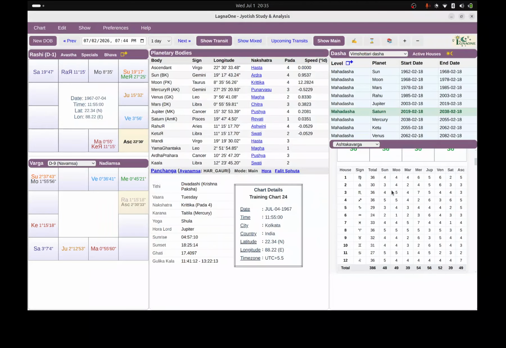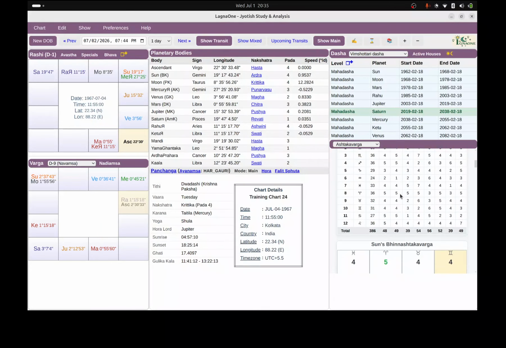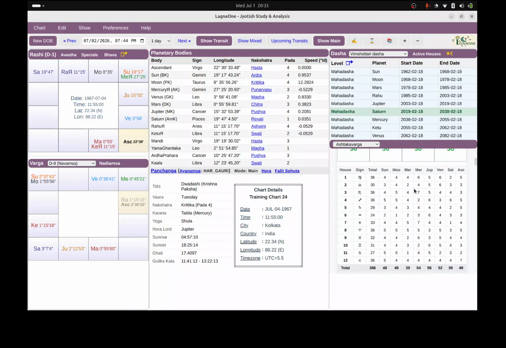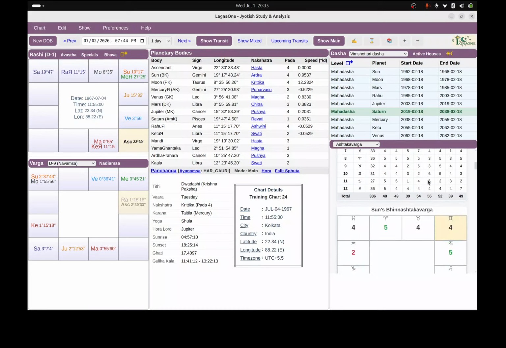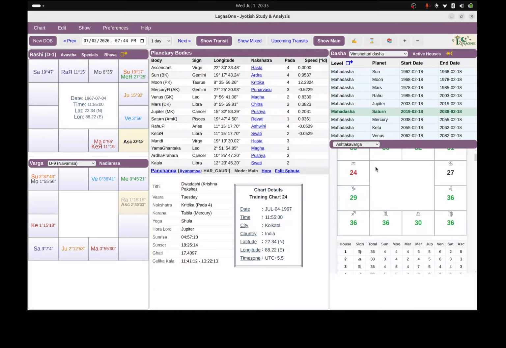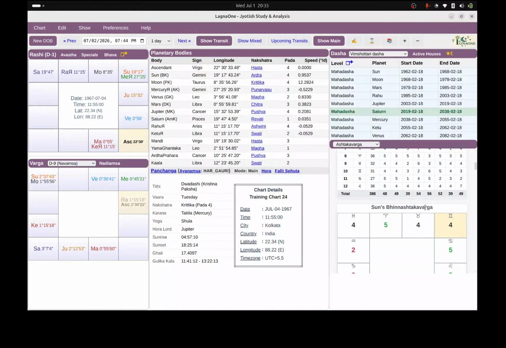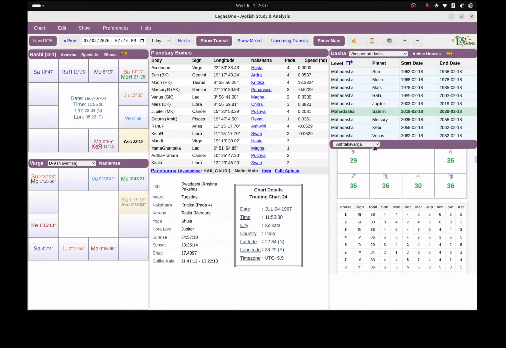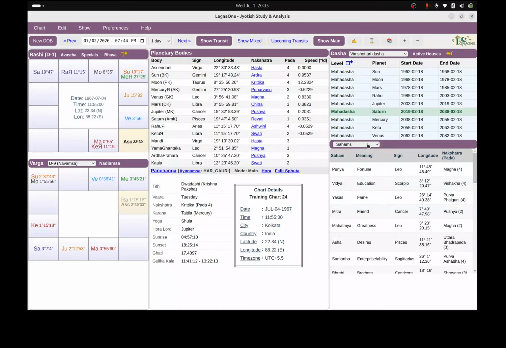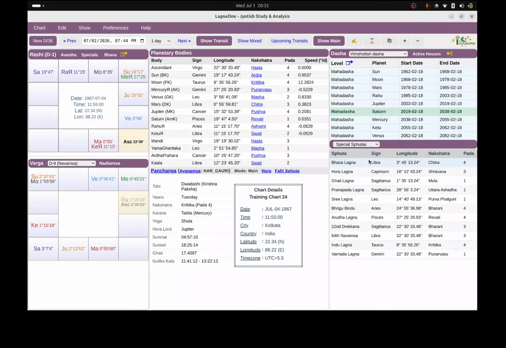So here you have all the charts that you can see from Sarvashtakavarga, the Prastara points, Prastara Ashtakavarga. Not only for Sarvashtakavarga, but also for Bhinnashtakavarga of each planet. You have it here, then Sahams also, for those who want to use them for annual horoscopy or Tajika, Neelakanthi, whatever, you can use it for that. So it's all there.